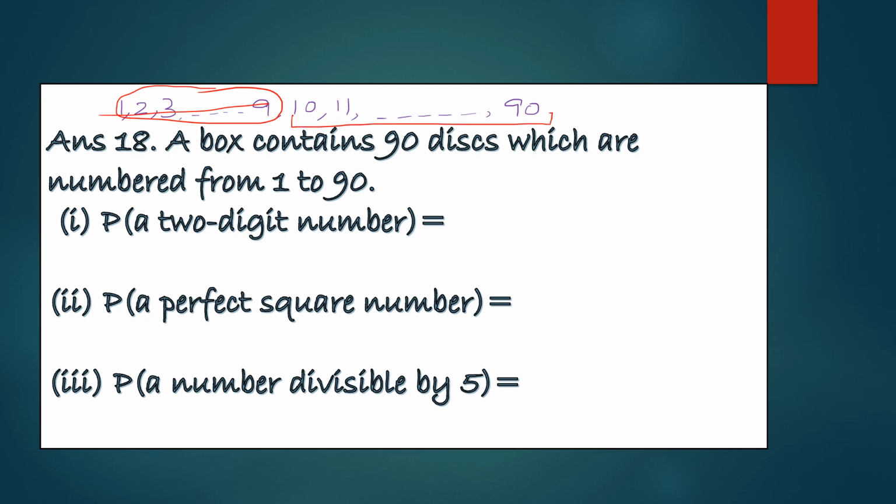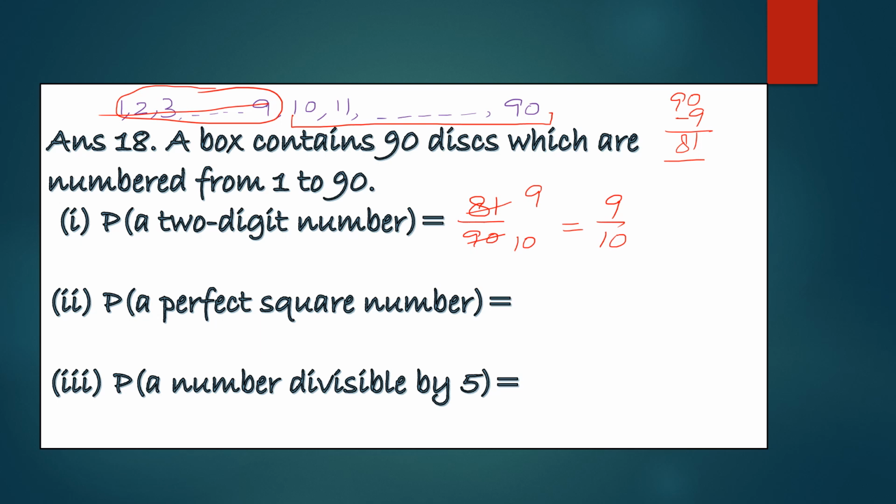So how many will they be? From 90 we will subtract 9. So it means we have 81 2-digit numbers. 81 upon 90. Let's simplify this. 9 nines are 81. 9 tens are 90. So it is 9 by 10.